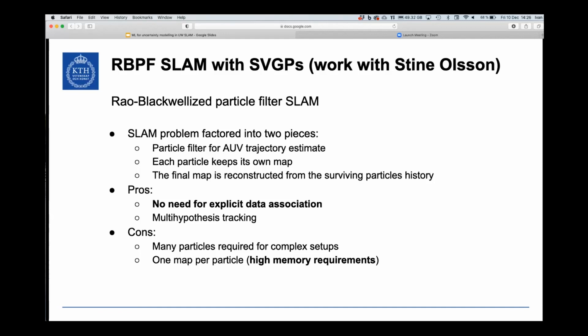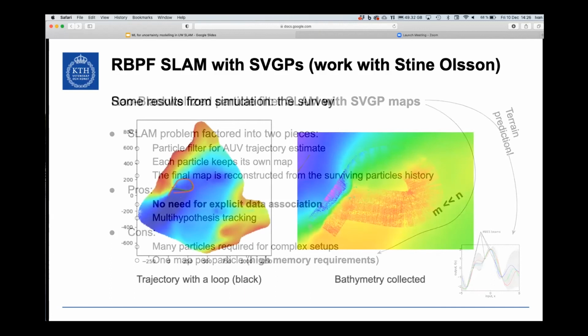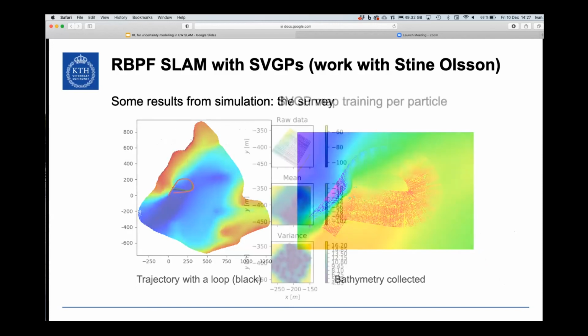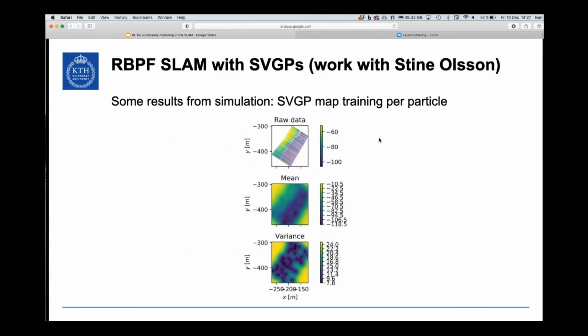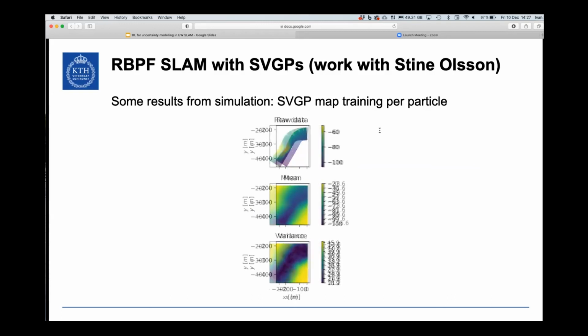So I'm just going to show you the cool pictures. Same, good memory handling. So we ran some rounds in simulation. A small bathymetric survey like this. We collected some multibeam pings. And this is what a GP looks like in real life. So we are collecting multibeam data and feeding it to the GP as we go. And so what you see, on top, real data, GP mean, GP variance. And as the AUV moves and collects new data, it grows.